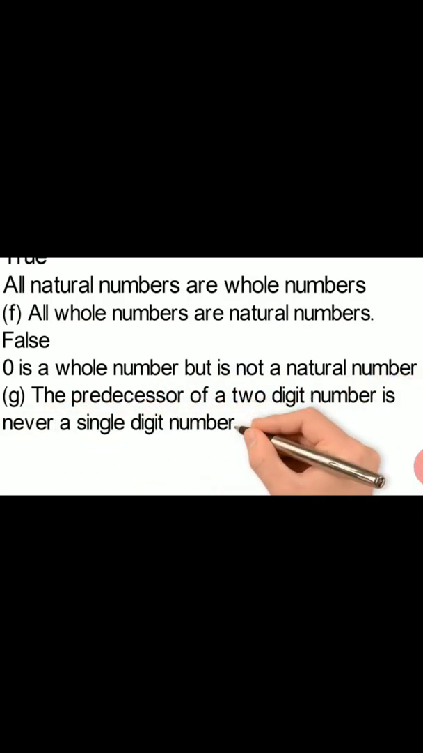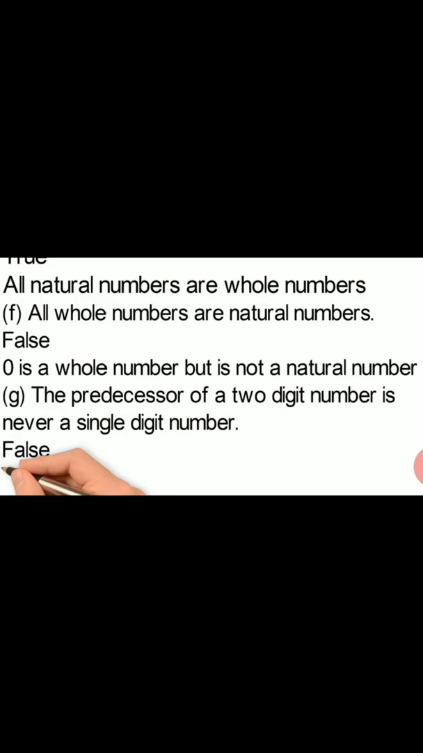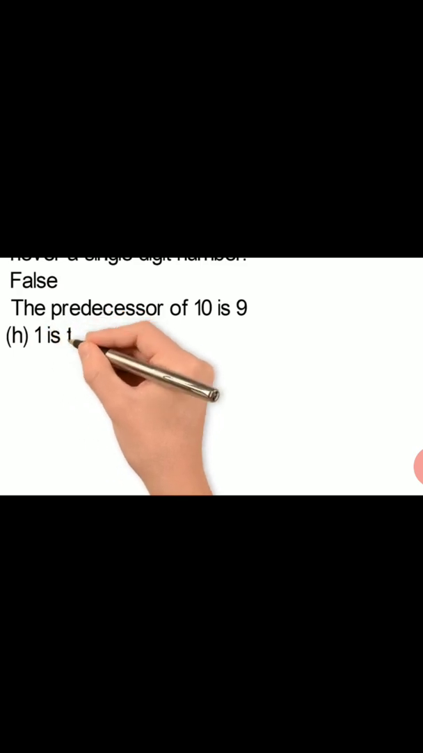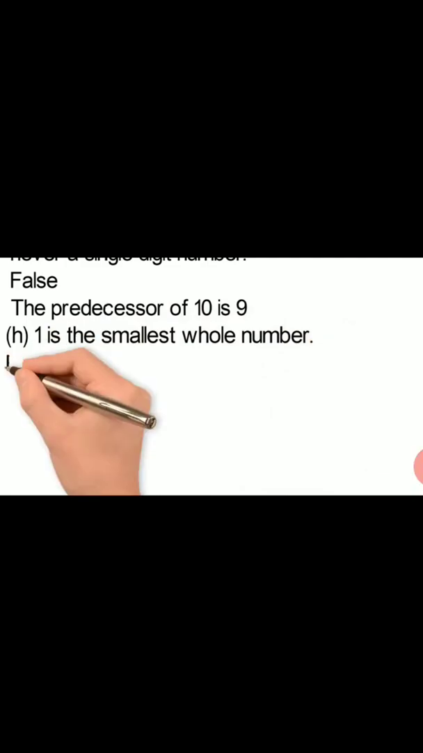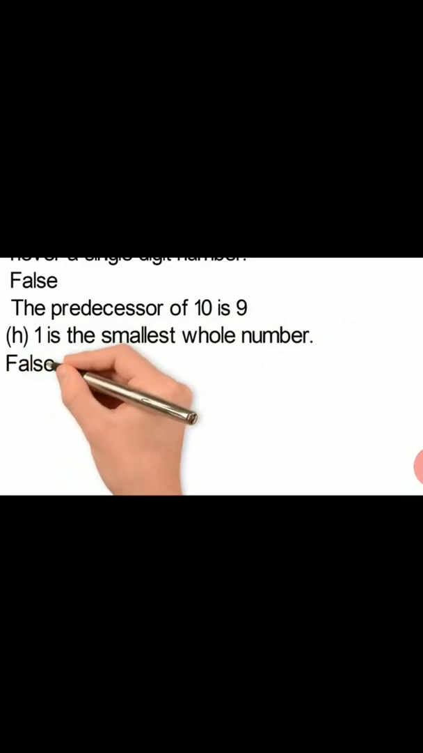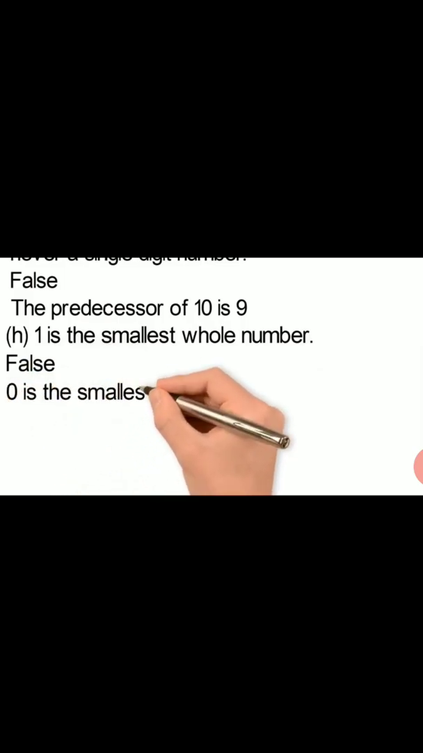And G part, the predecessor of a 2-digit number is never a single digit number, and that is false. Because if you have 10 and find its predecessor, that will be 9, and 10 is a 2-digit number and 9 is a 1-digit number. So this statement is false. Now the next statement is H, 1 is the smallest whole number, and that is false because whole numbers start from 0 and 0 is the smallest whole number. 1 is not the smallest whole number. So H is false.